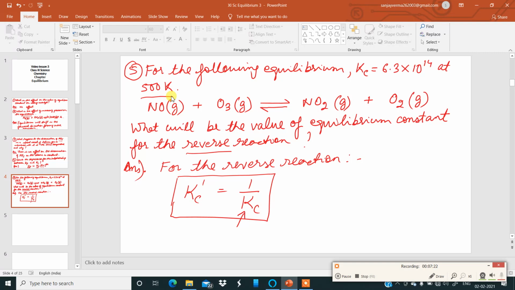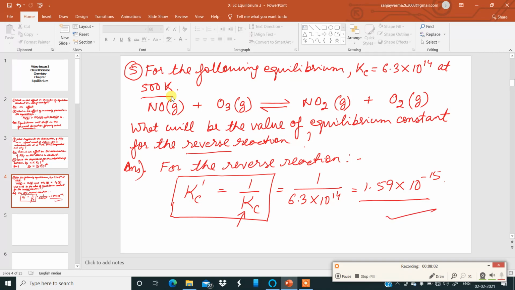This Kc is for the onward reaction. So whenever they ask us to find the value of Kc for the reverse reaction, it is the reciprocal. Remember that. So here I will have 1 by 6.3 into 10 to the power of 14, which will give me 1.59 into 10 to the power of minus 15. The value is very less. So this is the value for the equilibrium for the reverse reaction, the value of Kc for the reverse reaction.